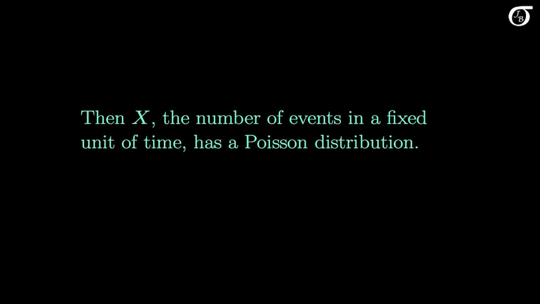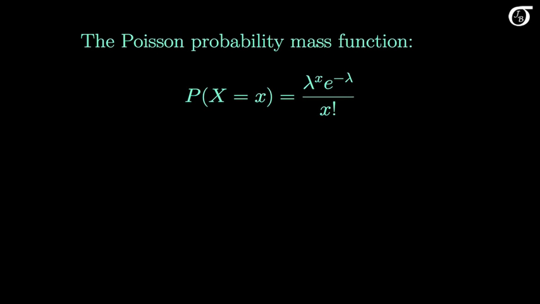If these conditions hold, then the random variable x, which represents the number of events in a fixed unit of time, has the Poisson distribution. Here's the probability mass function for the Poisson distribution, what we'll use to calculate probabilities. The probability the random variable x takes on the value little x, which you'll sometimes see written as p of little x, is equal to lambda to the x times e to the minus lambda over x factorial.